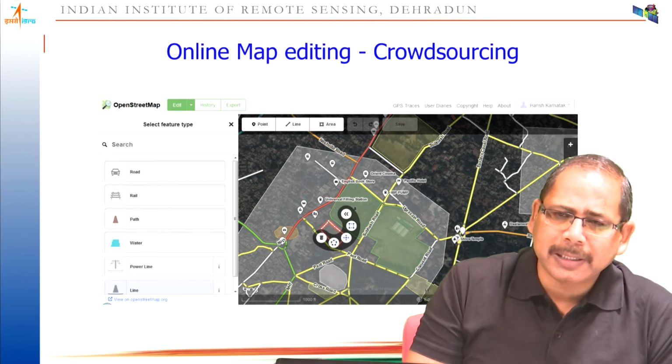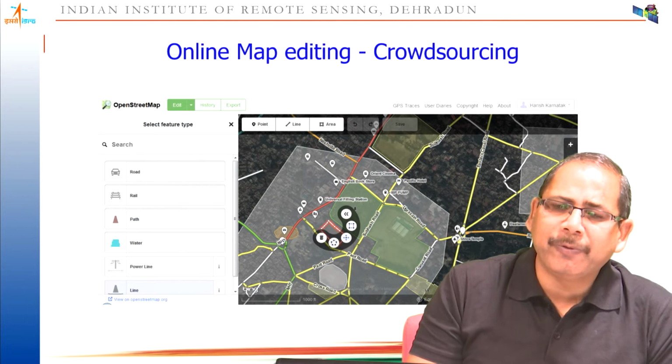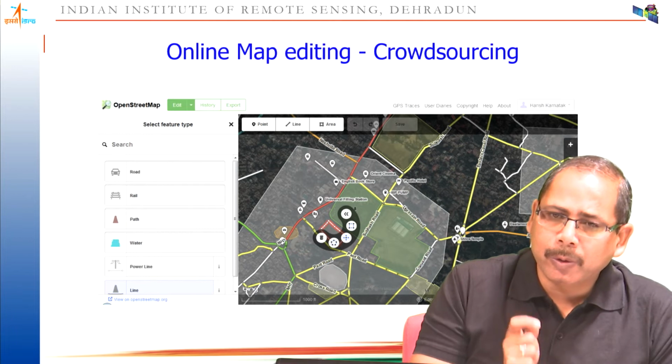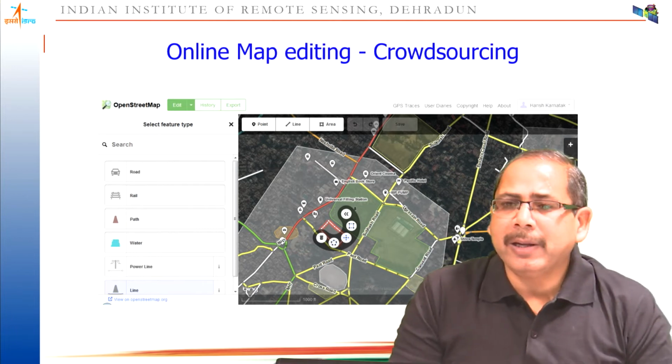So here you have to understand the crowdsourcing can help you very, very effectively to digitize a good quality vector map in a very, very short duration.